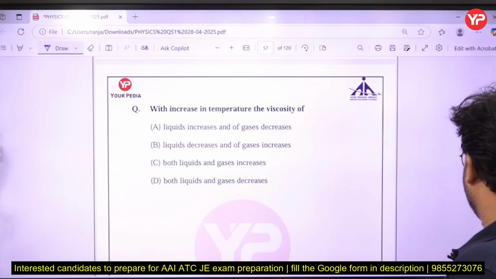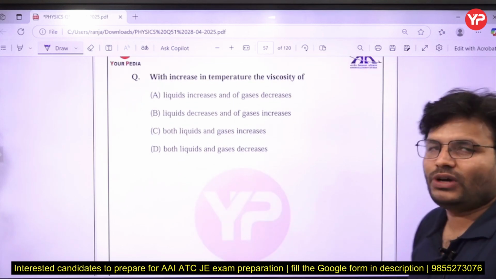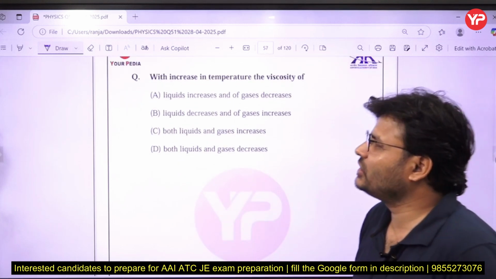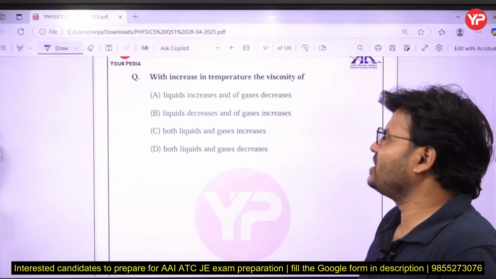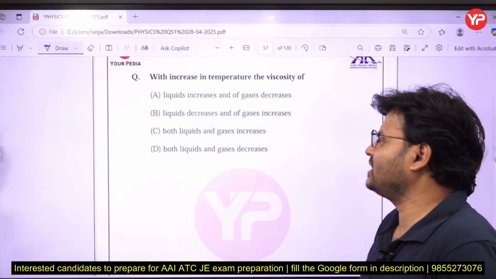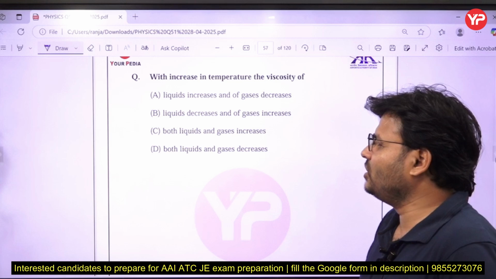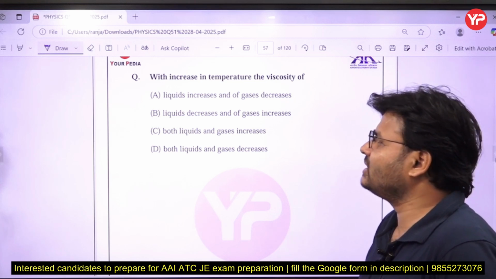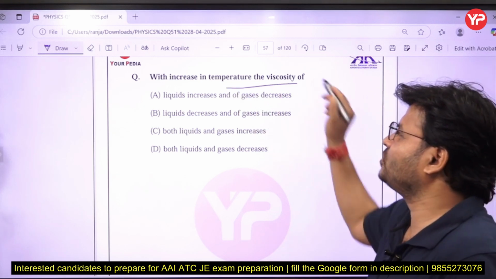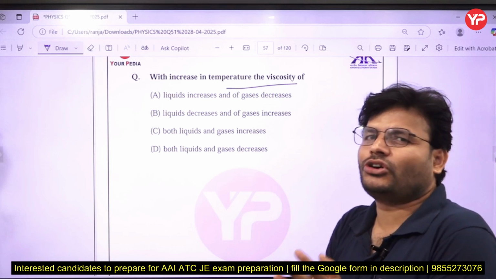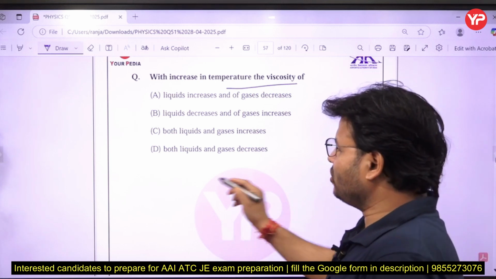With increase in temperature, if you are going to increase the temperature, then what will be the viscosity? Option A, liquid increases and gas decreases. B, liquid decreases and gas increases. C, both liquid and gas increase. D, both liquid and gas decrease. With increase in temperature, if you talk about the cause of viscosity in liquid, what is the cause of viscosity in liquid?